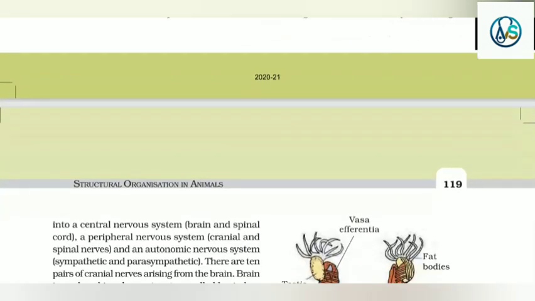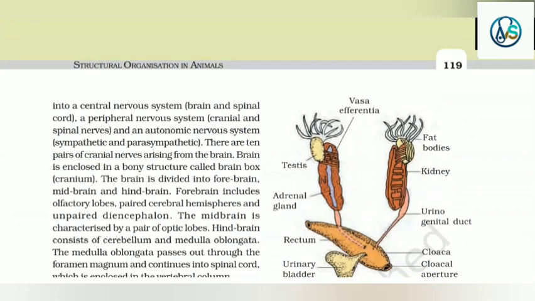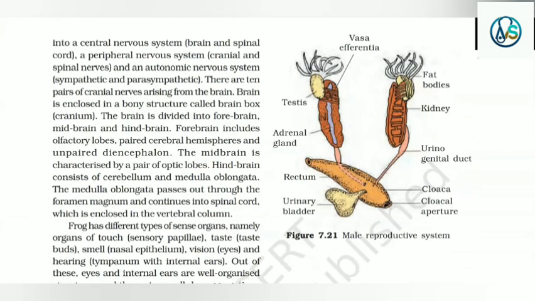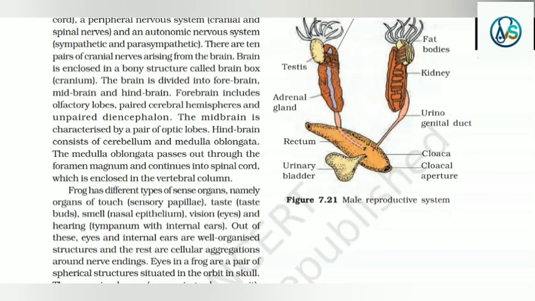The nervous system is organized into a central nervous system, that is brain and spinal cord, a peripheral nervous system, that is cranial and spinal nerves, and an autonomic nervous system, that is sympathetic and parasympathetic. There are 10 pairs of cranial nerves arising from the brain. Brain is enclosed in a bony structure called brain box, that is cranium.